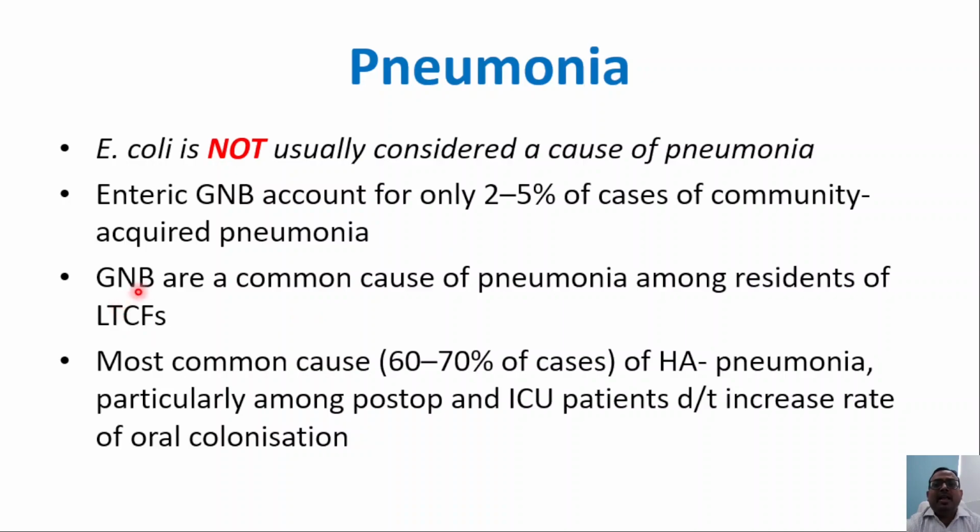However, these microorganisms are a common cause of pneumonia among residents of long-term care facilities. So they are causing hospital-acquired pneumonia, the most common cause, around 60 to 70% of the cases of hospital-acquired pneumonia, particularly among post-op and ICU patients due to an increased rate of oral colonization.